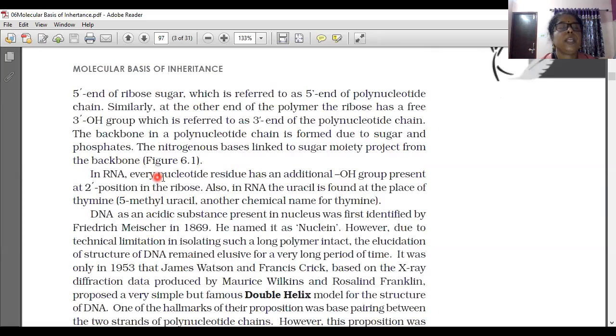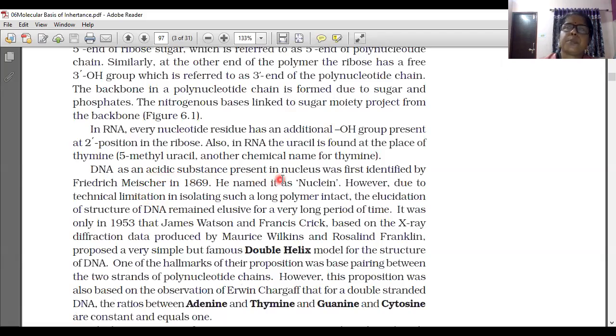In RNA, every nucleotide residue has an additional OH group present at the second position of the ribose. In RNA, only ribose sugar is there, with an additional OH group on the second carbon. Also in RNA, uracil is found at the place of thymine. Another chemical name of thymine is 5-methyl uracil, because uracil is present there.